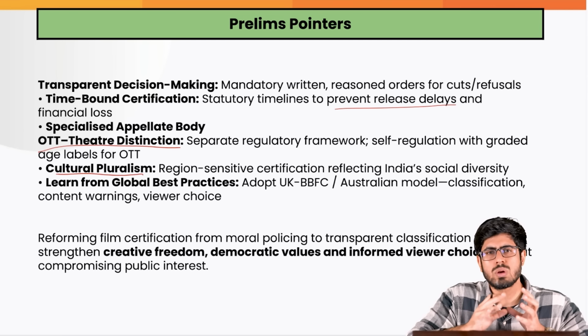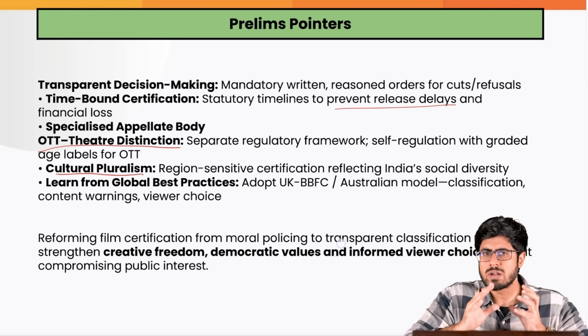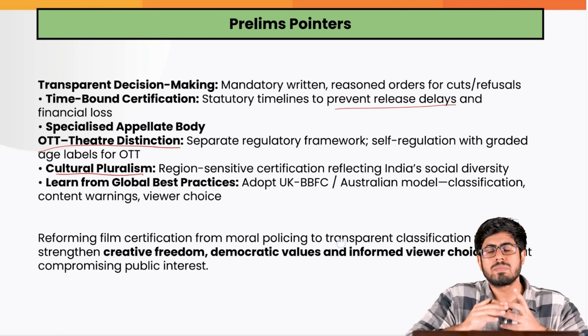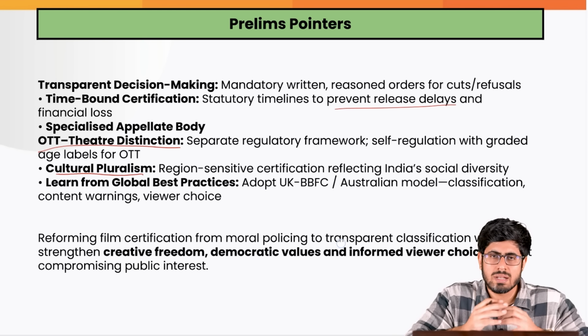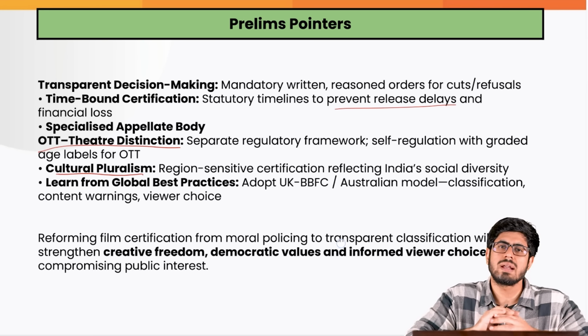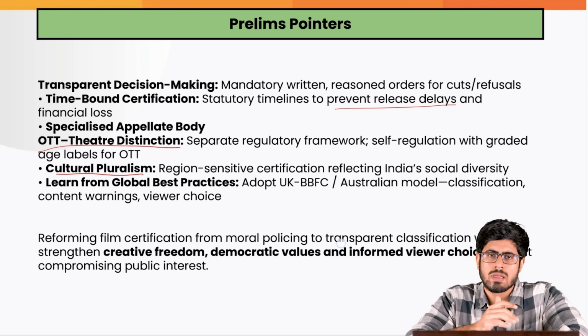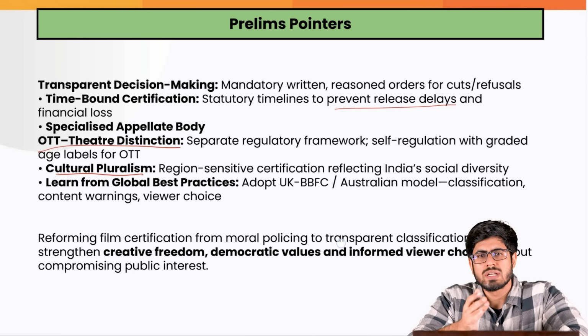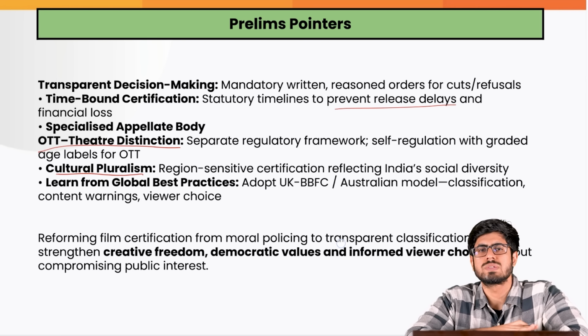For example, we saw a lot of hue and cry in our country when Udta Punjab was released. It was a movie set in Punjab against the backdrop of drug trafficking issues in the state. It was said that the state was showcased in a bad light, that perhaps the drug problem in the state was not as bad as portrayed. And a lot of cuts were sought. But anything that movie portrayed would not have been an exaggeration. Looking in hindsight, 10 years after that movie was released, we are still witnessing the issue of drug trafficking, even at a greater scale today.